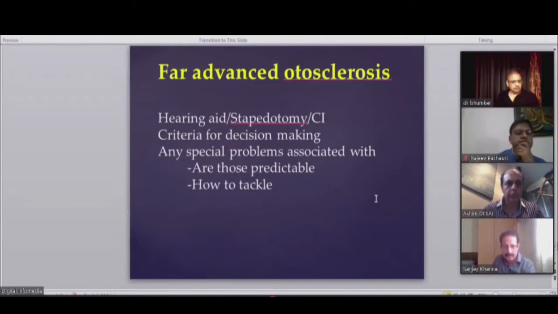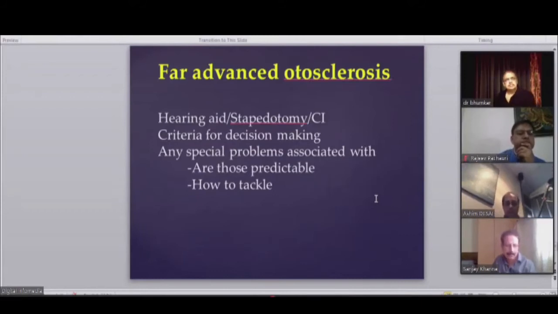I mentioned in the beginning, we take into consideration 3 criteria for decision making. One is, like Dr. Ashim Desai said, the speech discrimination score. Second is the air-bone gap, and the third is the CT scan, Rotterdam classification, that is how severe the cochlear involvement is.